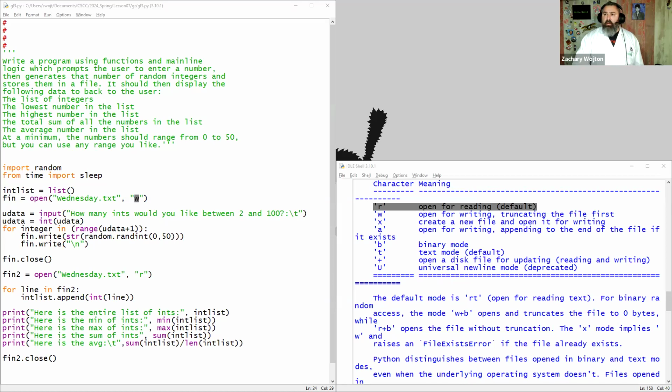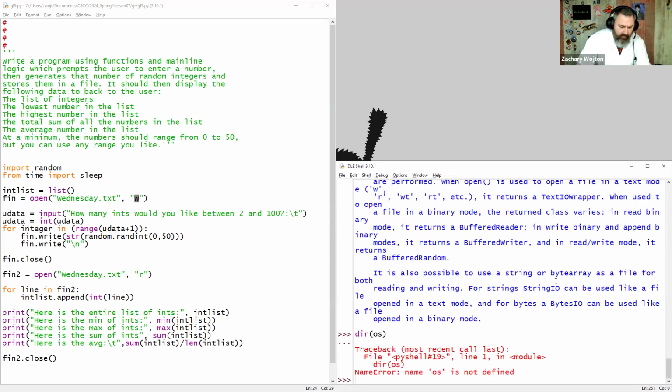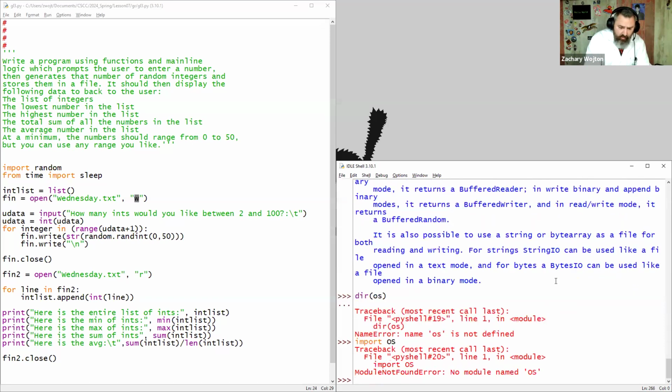I don't have it right here readily available, but you can do file exists from the OS module, I believe. Let me take a look. So import os. This might fail, yeah. Is it OS capital or lowercase? I don't remember. Yeah, it's lowercase.